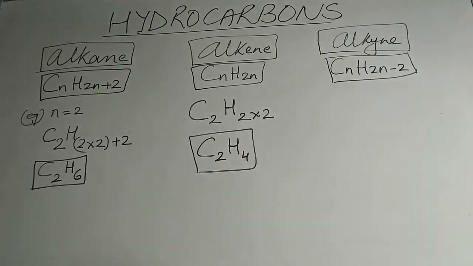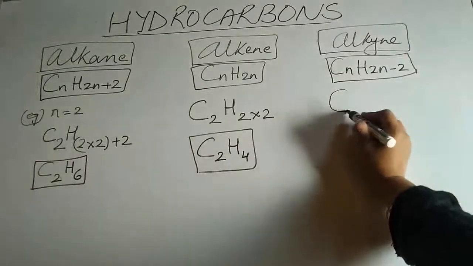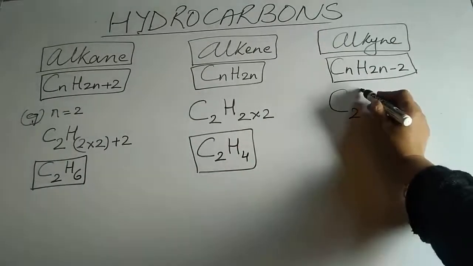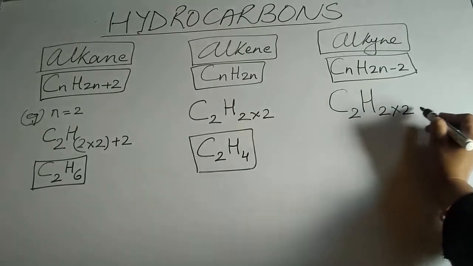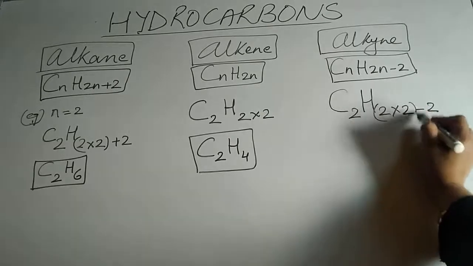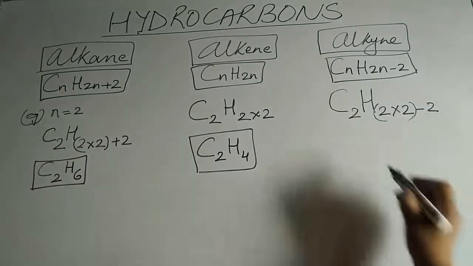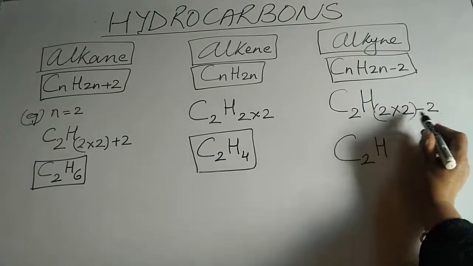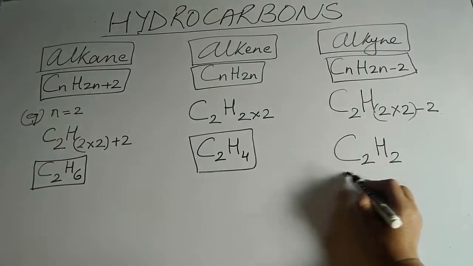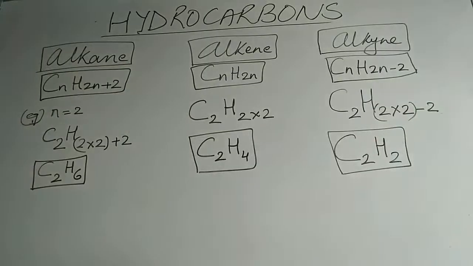Moving on to alkynes, N still remains 2 only. So, let's say C has 2 atoms. So, hydrogen is going to have 2 into 2 minus 2. This is going to give you the value of hydrogen. The formula becomes C2H, 2 2s are 4, minus 2 is going to become 2. This is the formula of the alkyne. Alright, this is if we have taken N equal to 2.